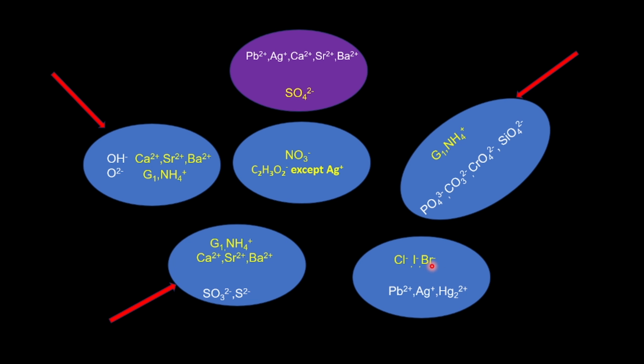There is no arrow on this, so we can start from inside. That is from the rule. All chlorides, iodides, and bromides are soluble except when they combine with these ions. With the one here, we have an arrow on it, meaning that we are going to start from outside. That is what the rule states. So all phosphates, carbonates, chromates, silicates are insoluble except when they combine with these ions.